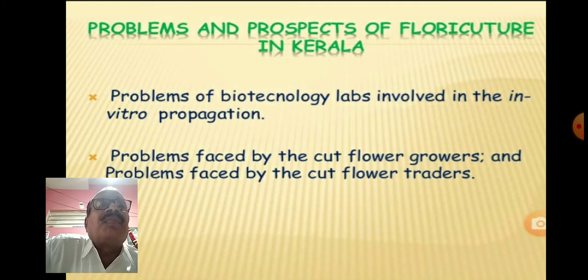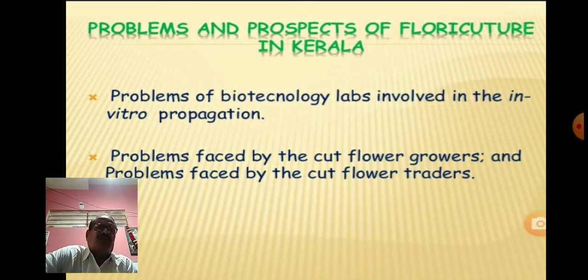Biotechnology, you know very well, is a newly emerging branch where we can produce plants, flowers, etc. in laboratory conditions. This is done with the help of a technique known as tissue culture or micropropagation.